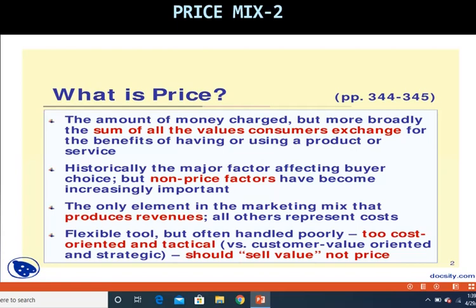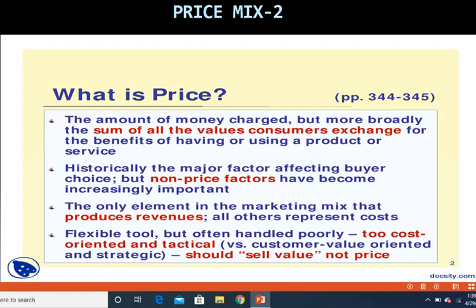So price can be changed. In the previous slide I told you that price can be changed, and one price cannot be kept at all times, so the price has to be flexible. But it is often handled poorly. It is too cost oriented and tactical versus customer value oriented and strategic. Should sell value, not price.